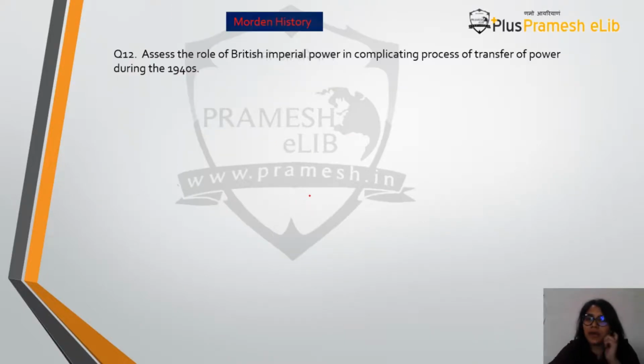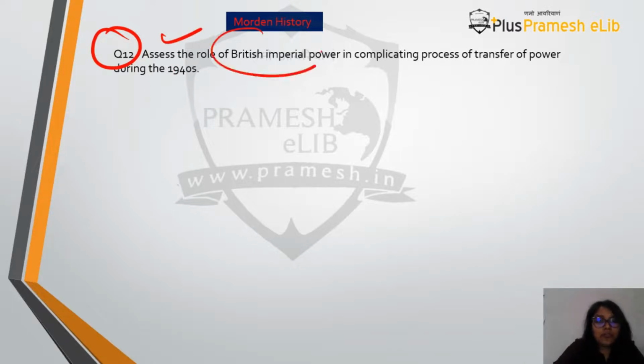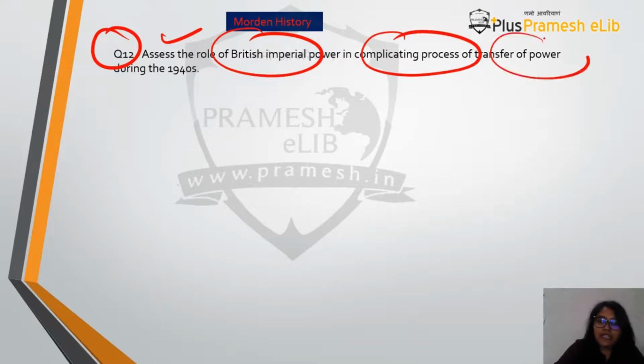Okay. So now we will start with question number 12, which I gave you as homework in the last class. Here we had to assess the role of British imperial power in complicating the process of transfer of power during the 1940s. So what do we have to do? We have to assess: did they complicate or did they not?